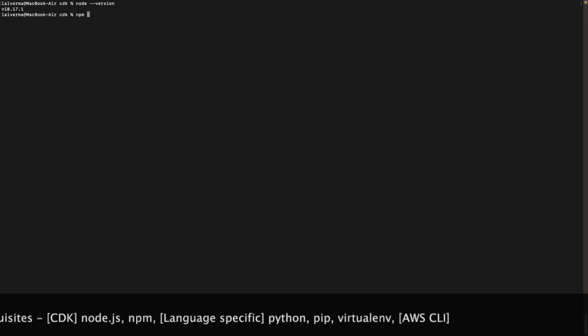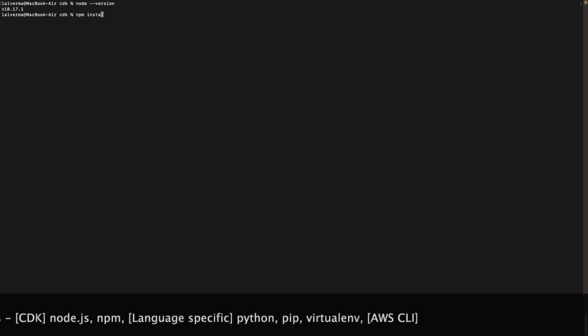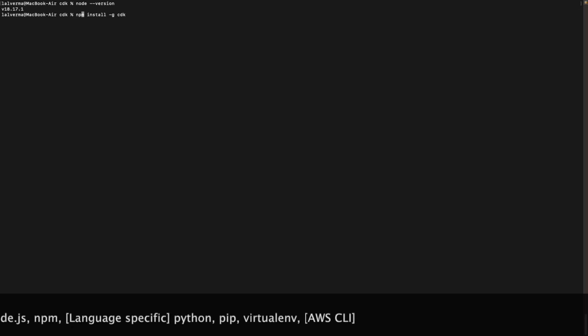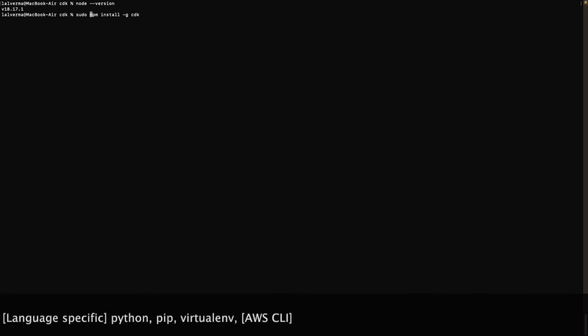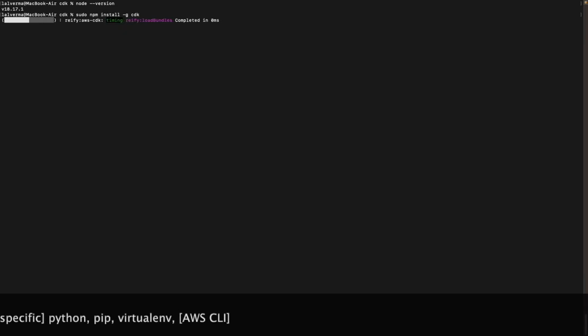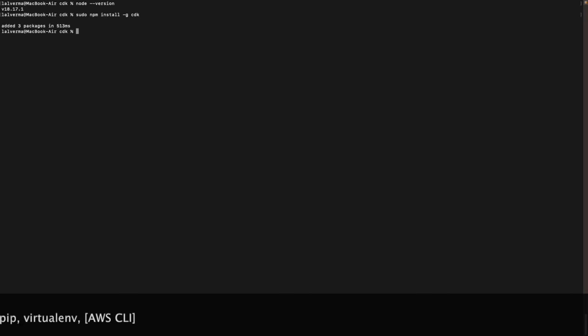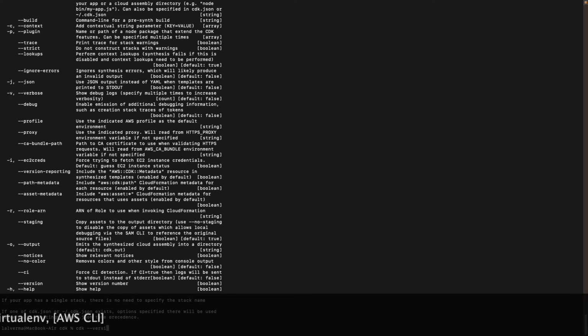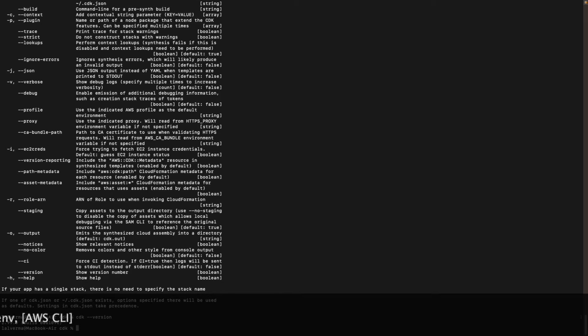As CDK is one of the Node libraries, I'll use the Node package manager to install it. Please note that I'm installing CDK in the global space. I'm also using sudo just to ensure it does not run into any permission issues. Let's run the npm command. The command is successfully completed. Let's confirm the CDK installation. I'll use the cdk version command for this, and it shows the current CDK version as 2.99.